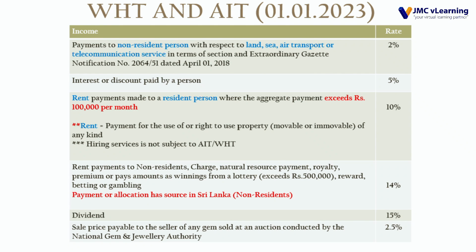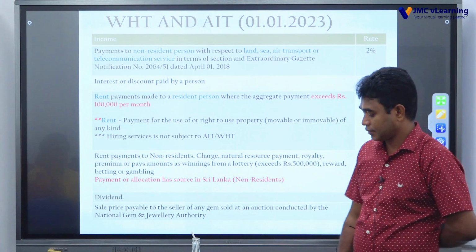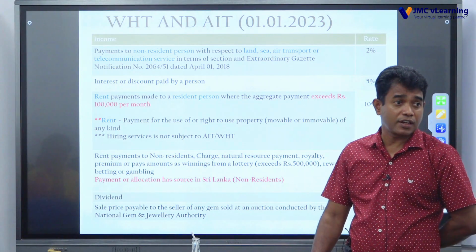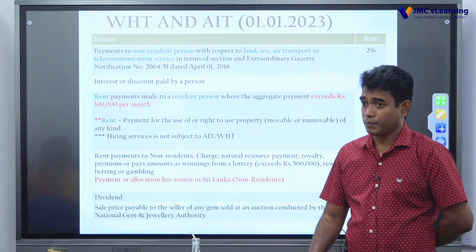right? If the aggregate payment exceeds rupees 100,000 per month, if the monthly payment exceeds 100,000, then withholding tax comes in. Remember, under which category does this come? This comes under investment return, right? It says rent payment for the use of or right to use property, movable or immovable, of any kind. Hiring services is not subject to withholding tax. There is a circular issued by the Commissioner General of Inland Revenue. It says hiring services are not regarded as rent, right?